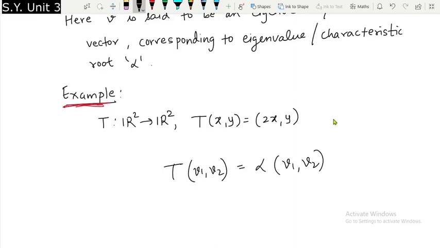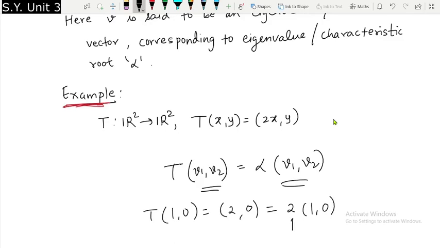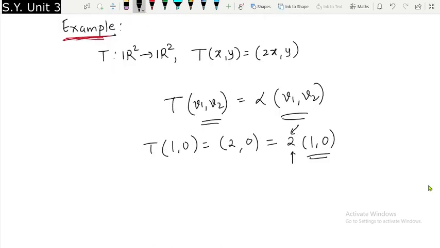That is what we want, right? So we will find T of some vector and we should get a multiple of that vector again. I hope you are getting my point. So if I talk about T of (1, 0), what will it be? It is going to be (2, 0), and (2, 0) is nothing but a multiple of (1, 0), the second multiple. It means that this (1, 0) is an eigenvector corresponding to eigenvalue 2. So our (1, 0) is our special vector satisfying the property that we want.